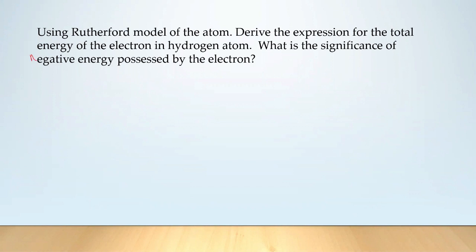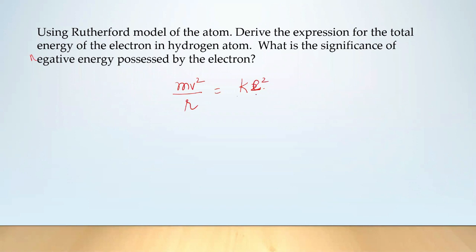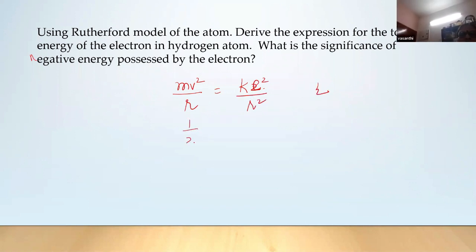Kinetic energy, potential energy, total energy. Then they have to write, centripetal force is equal to Coulomb force, K e square by r square. For this, half mark can be given. Then half mv square is equal to K e square by 2r. For this, half mark can be given.